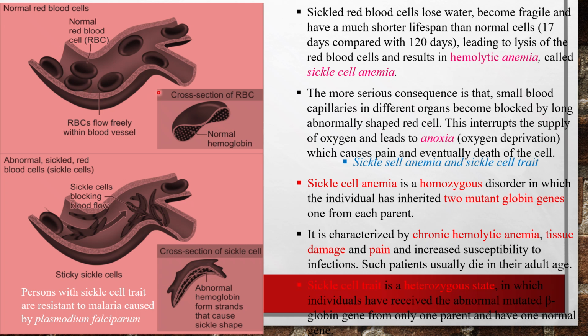In the sickle shape, these RBCs lose their water retention capacity, and they become more fragile and have a much shorter lifespan than the normal cell. Normal cells have a 120 days lifespan, while the sickled cells have it reduced to 70 days only, leading to severe lysis of these RBCs and resulting in hemolytic anemia called sickle cell anemia.